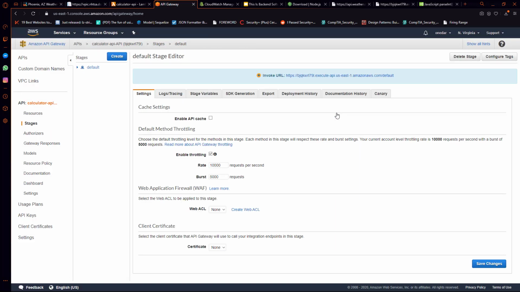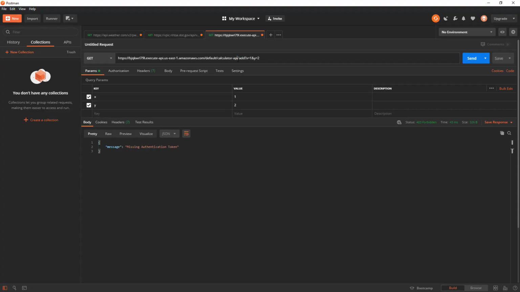API Gateway can take a little bit of time to deploy, so wait 1 to 5 minutes for this to actually finish deploying, and then we can go back and start testing on Postman. Okay, so now we should be able to test whether or not this add function is going to work. So let's go ahead and just try to send this up and see what happens.